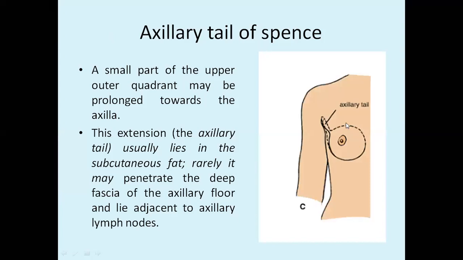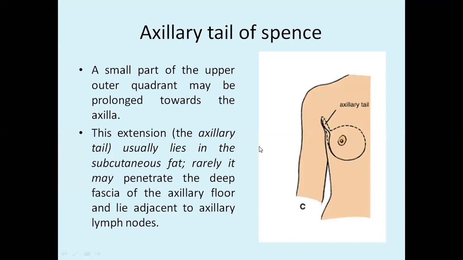Now you will see the mammary gland is divided into 4 quadrants. If you draw one horizontal line and one vertical line, we have the antero-superior, antero-inferior, postero-superior, and postero-inferior quadrants. The postero-superior quadrant enters into the axilla, so you call this the axillary tail of Spence. A smaller part of the upper outer quadrant is prolonged towards the axilla, which is called the axillary tail of Spence. Usually it lies in the subcutaneous fat.